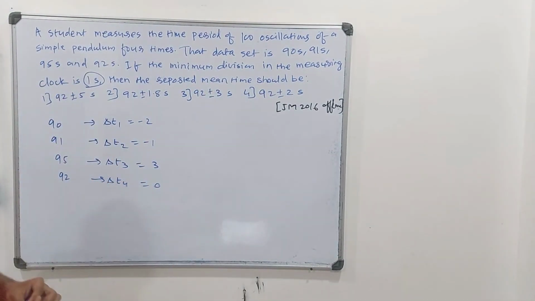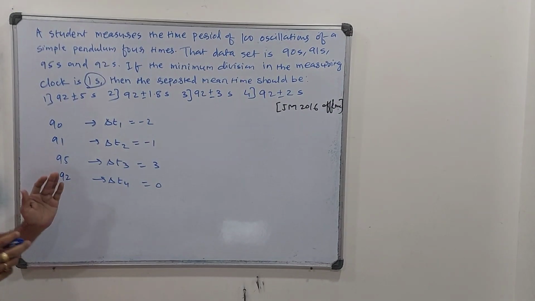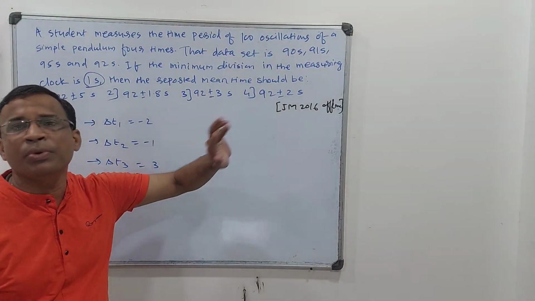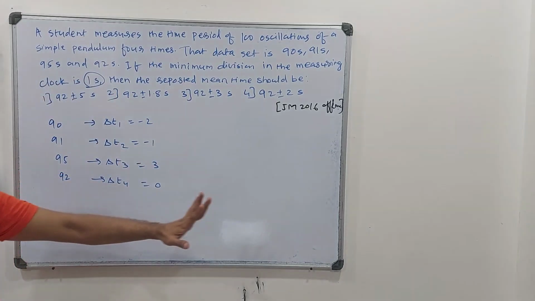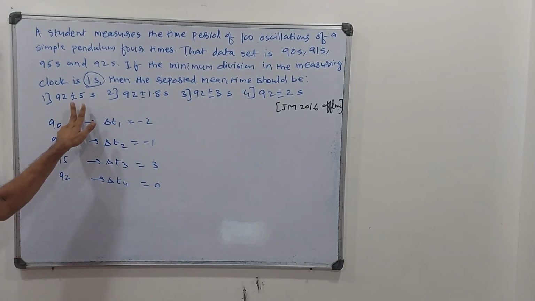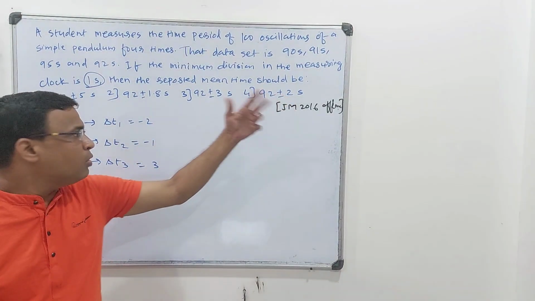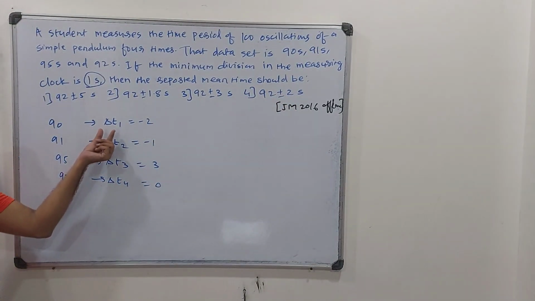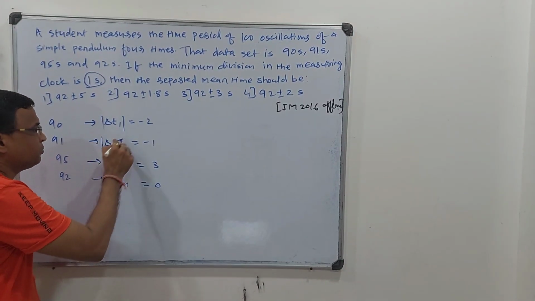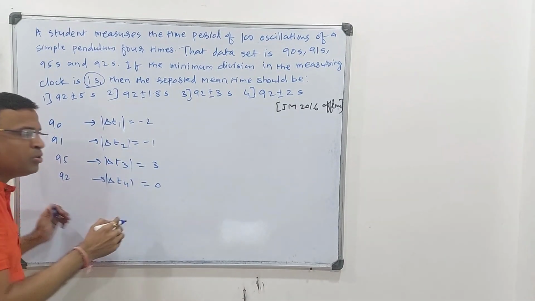Now see, you have to take the mean of this, but don't do that because look at the option, everywhere mean is 92. So don't waste your time. That mean should come 92. So 92 has come. Now you have to talk about just the error. Now what is the formula for error? It is delta t1 you can calculate, but you have all mods there, so negative becomes positive, it is just error.